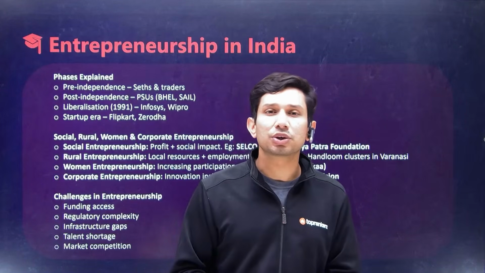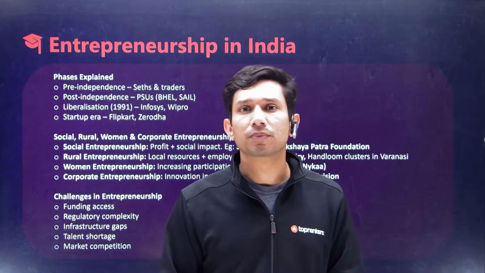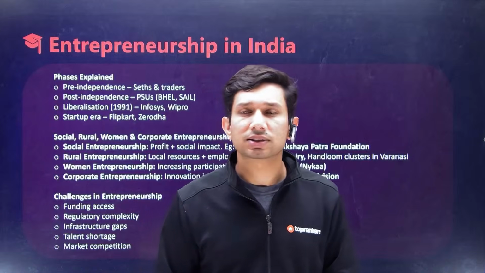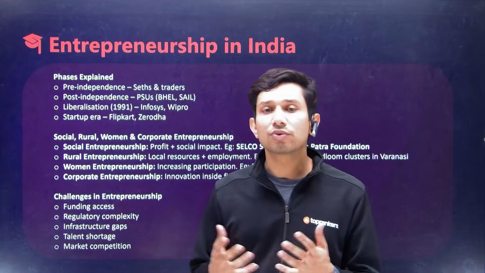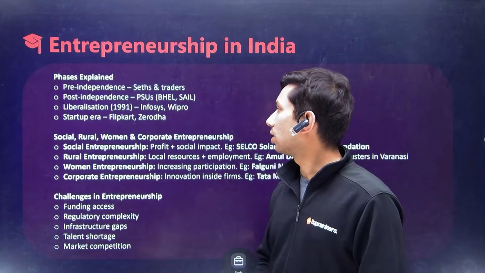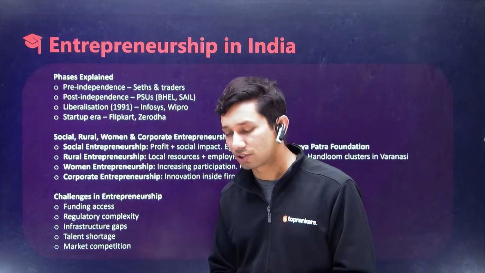Some of these could include BHEL, SAIL, GAIL, basically supply of oil and gas, coal. All of these are some institutes that started post-independence. Then came the liberalization phase.